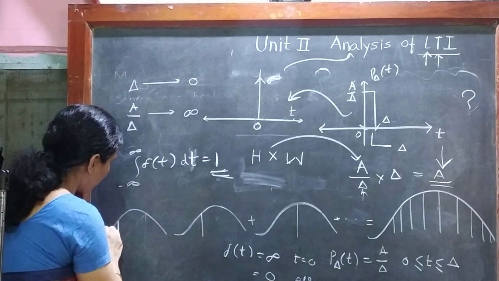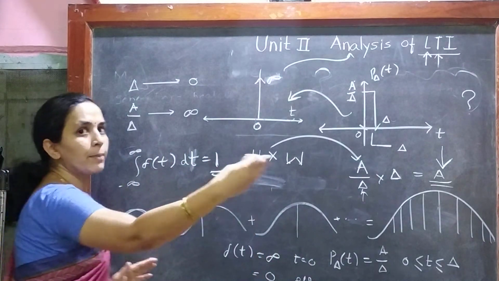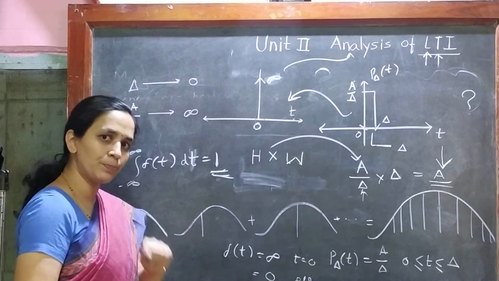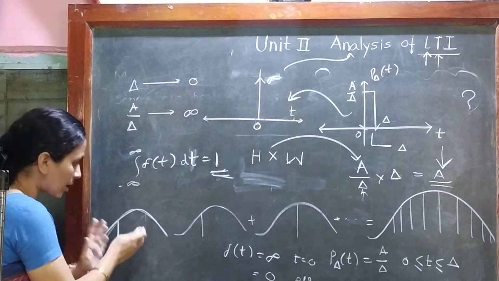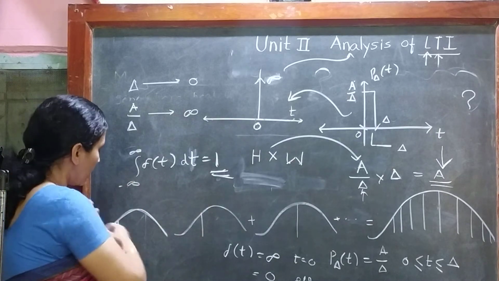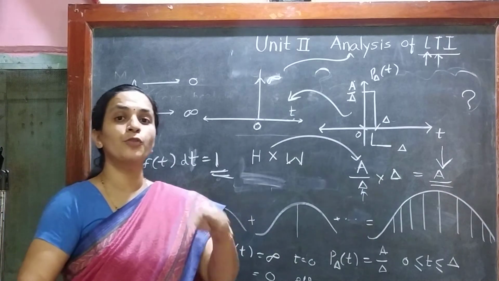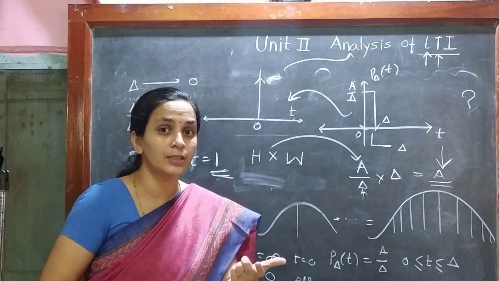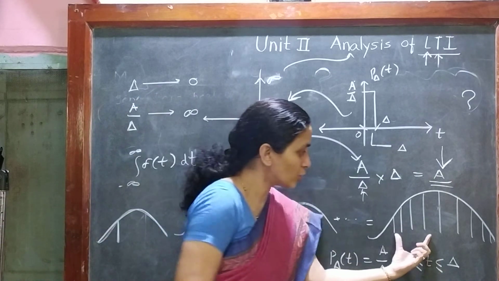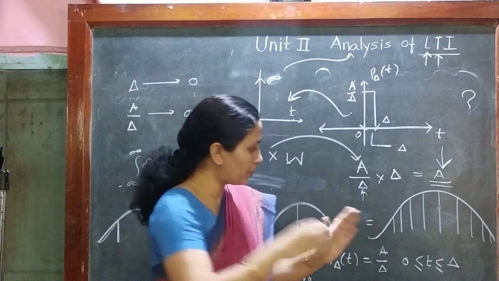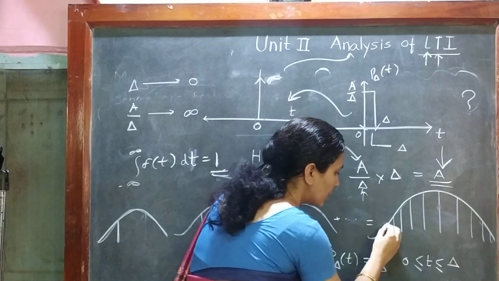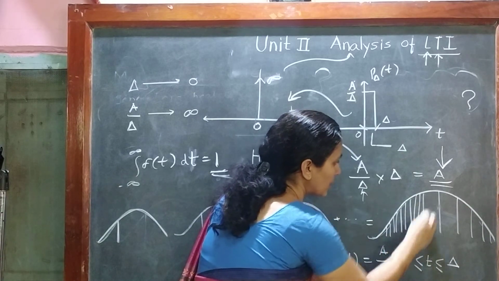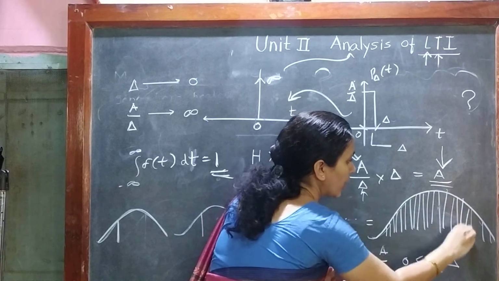Now suppose I have such a kind of pulse to be applied. I don't have the impulse, I have a pulse. I'll try to represent this entire pulse in terms of smaller impulses which are accumulated together.